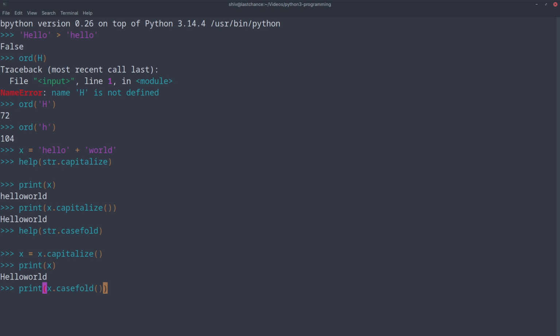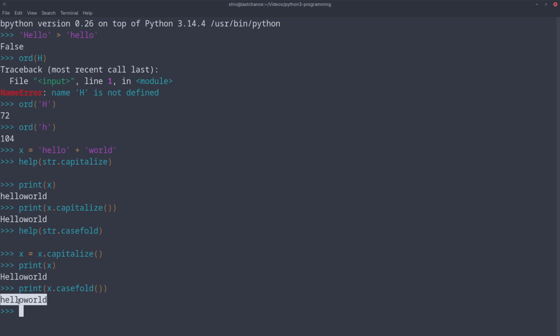So all will become lowercase again. So if you have two strings, hello world, and if you want to compare, now any character may be small, any character may be big. But if you want to do a case insensitive match, then you call casefold on those strings, and then you run the program. So you will have two equal strings for comparison. It is for case insensitive stuff.